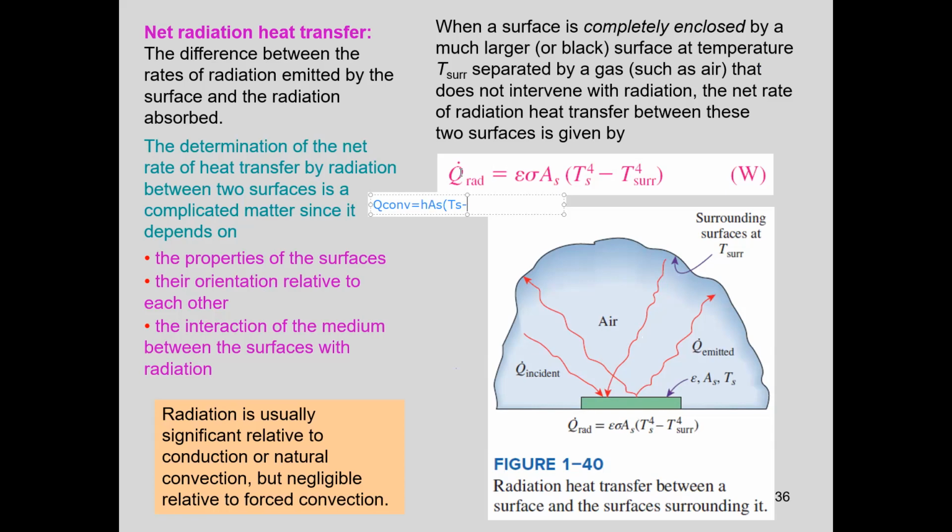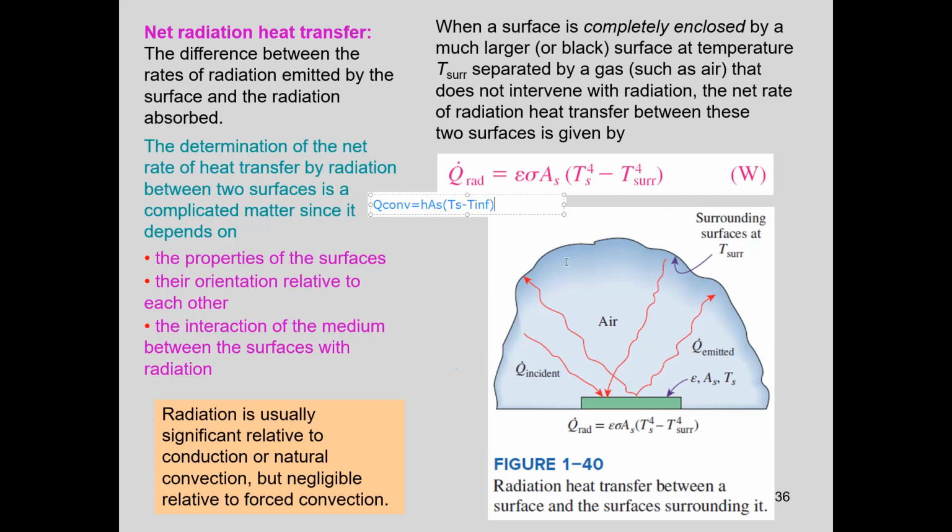Now, this is the radiation formula. What is the convection formula? h As Ts minus T infinity. That is correct.